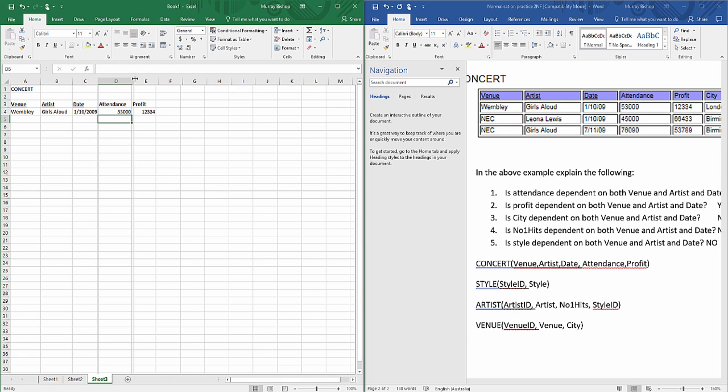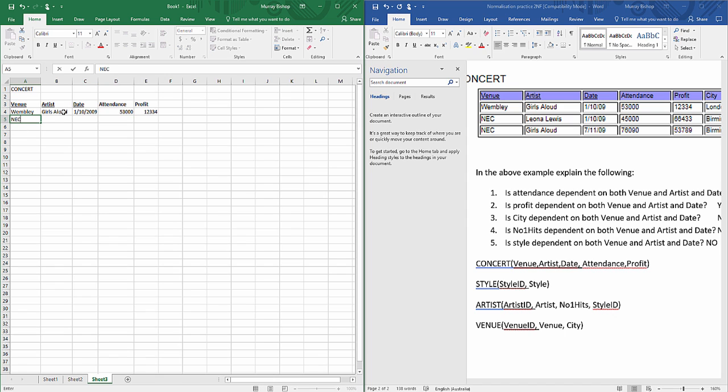Cool. The next row would be NEC. The artist would be Leona Lewis. It would be the 1st of the 10th, 09. And it would be 45,000, with a profit of 66,433.